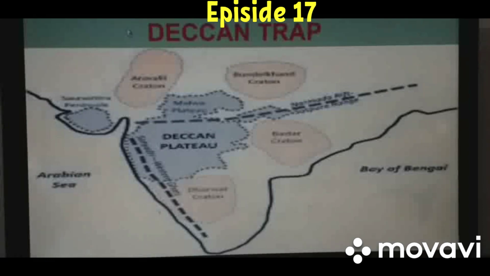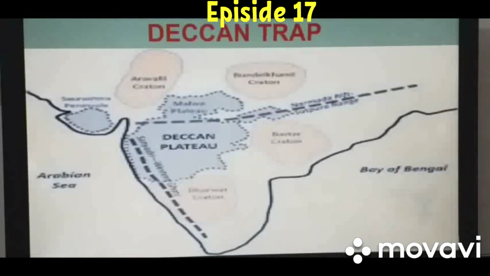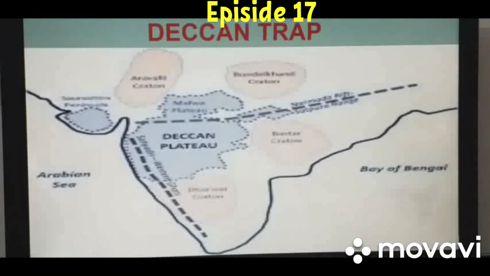Trap, beta, means a net, you know, a trap, and an area. Okay, so this is Deccan Trap. This area is known as Deccan Trap. Here in the map you can see this gray one. This is the whole Deccan Trap because it is made up of volcanic rock or lava rock and is rich in black soil. Okay.